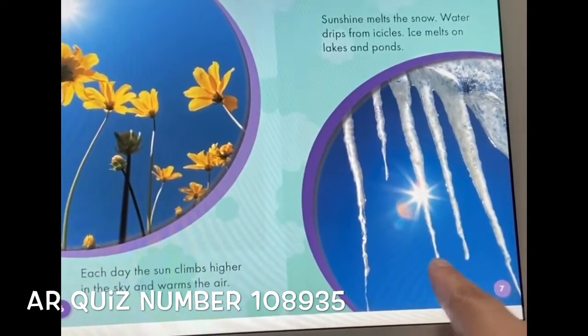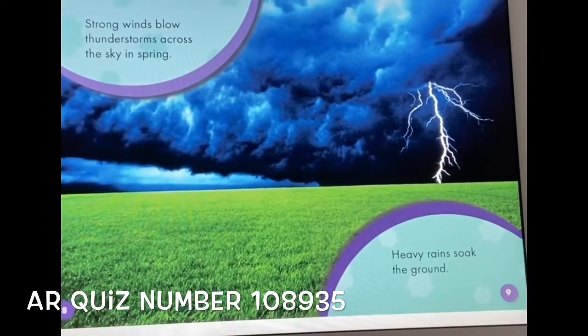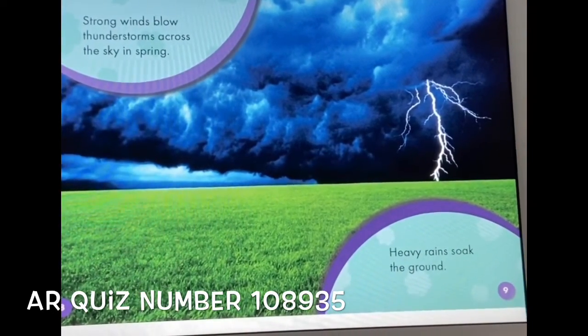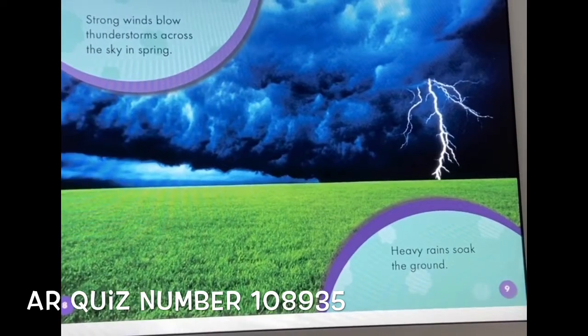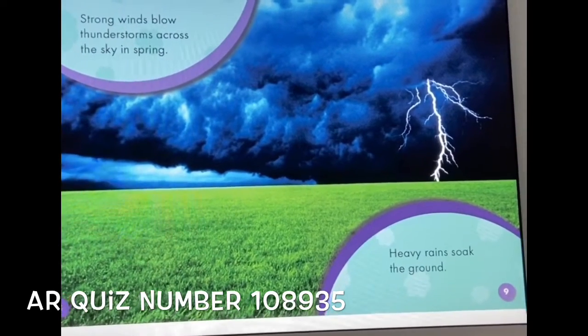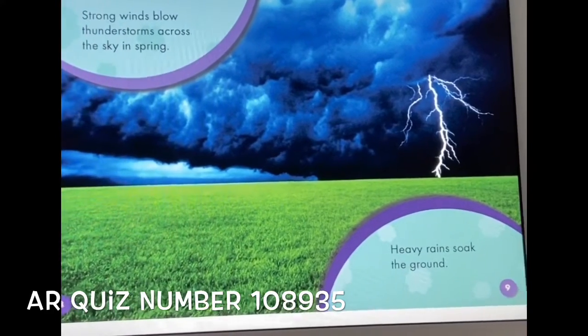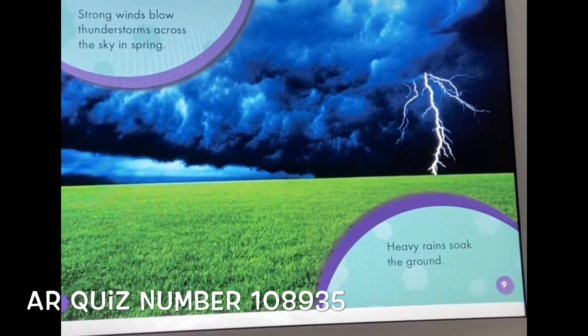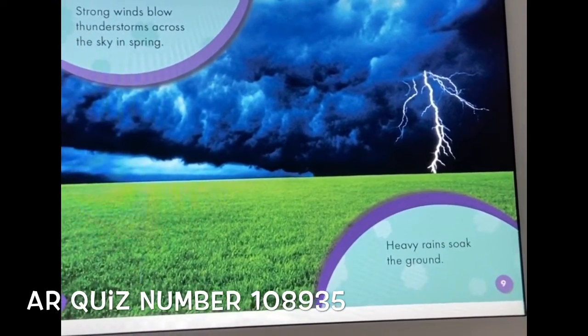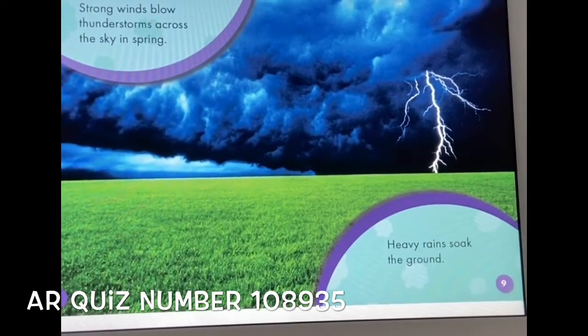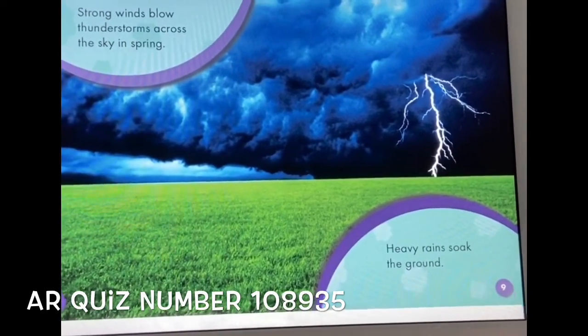Ice and snow melt. Strong winds blow thunderstorms across the sky in spring. Heavy rains soak the ground. I don't know if you guys remember me saying this in the classroom, but April showers bring May flowers, because in spring, there's lots of water that comes out so that the flowers are able to grow and blossom for the summer.